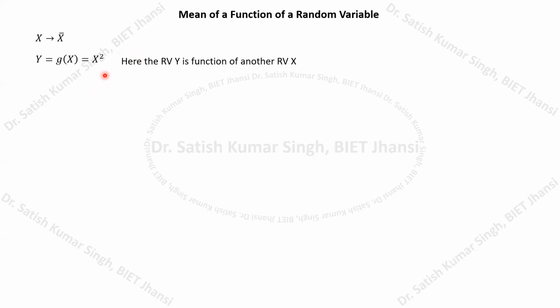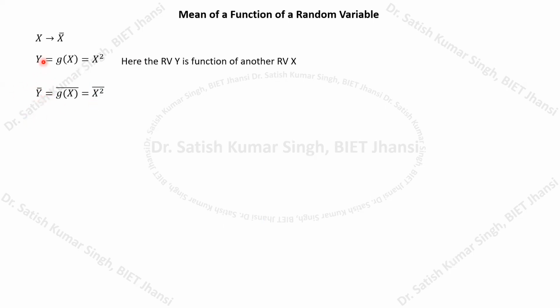Okay, so here what I like to tell is that this is another random variable, but this random variable is a function of some other random variable x. Now suppose I want to calculate the mean of this random variable y. Then obviously we have to take the mean of this function g(x). Because this function g(x) is x square, I will be interested in calculating x square bar. This will be representing the mean of your random variable y.